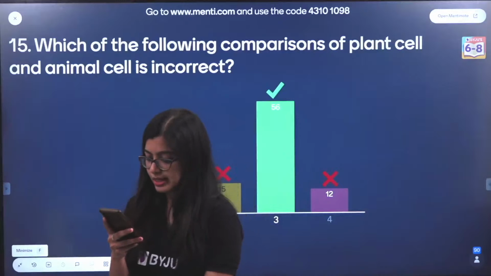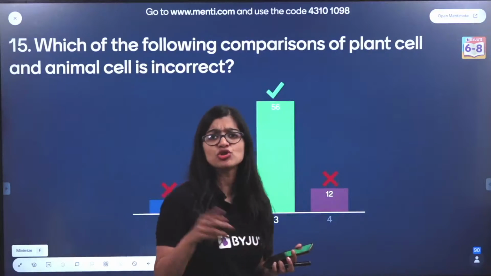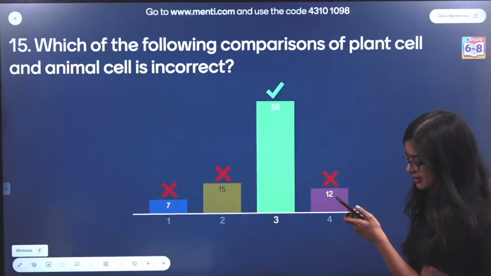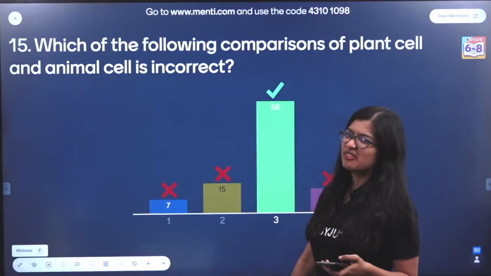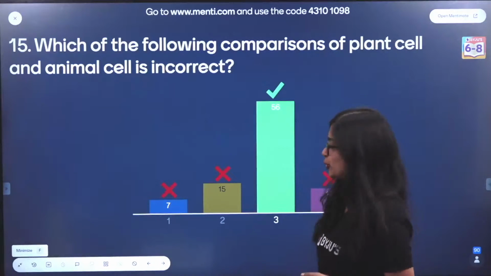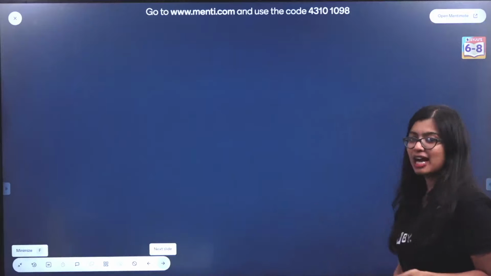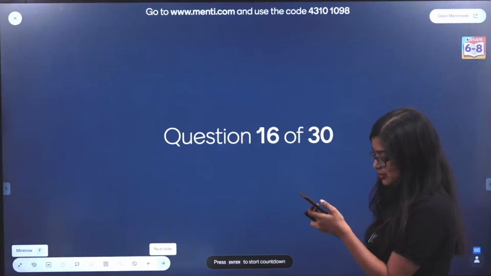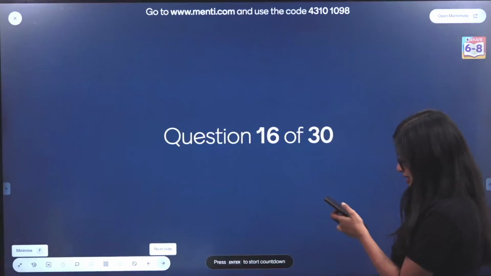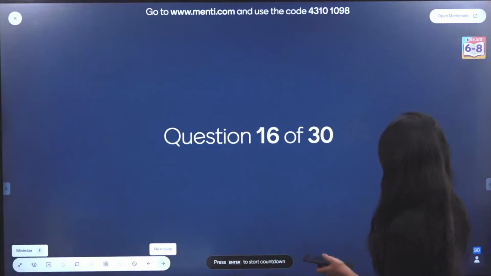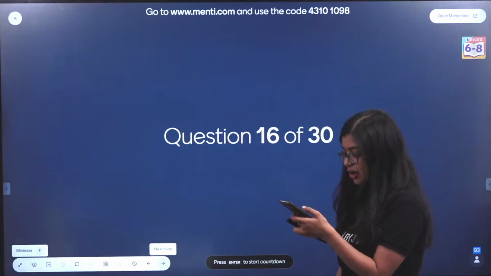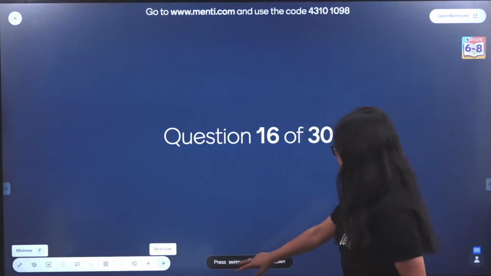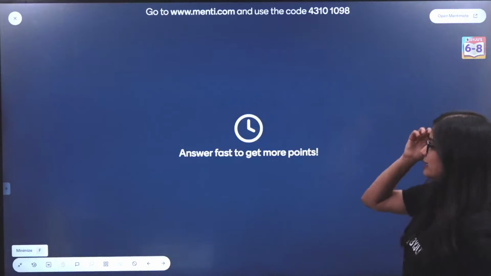For those of you who are facing some issues with Menti, I would recommend that you log out of Menti and log in once again. I would always recommend that. We are done with around 15 questions. 15 more to go. So we'll pick up the pace a little bit, so that we can wind up very soon. All right, let's get started. I hope all of you have filled your names as well. Leaderboard will be soon, after 6 questions. That means after the 18th question, we'll have it.